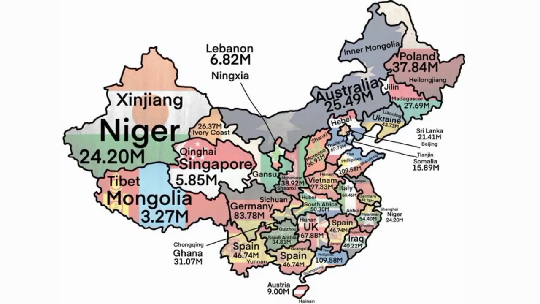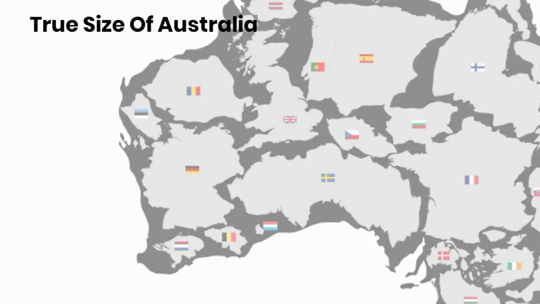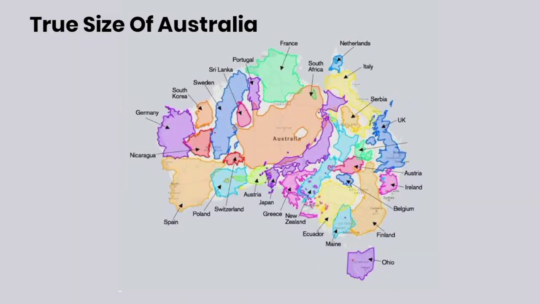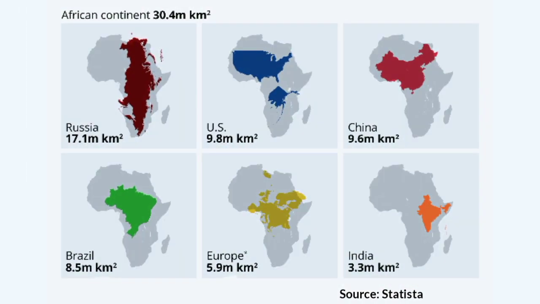This map shows Chinese provinces' population compared to other countries. This map shows the true size of Australia, compared to other countries. This map shows the true size of Africa.